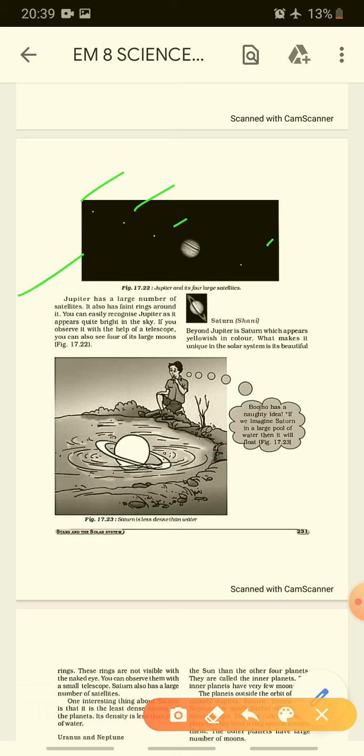Now, another planet we will be talking about is Saturn. Beyond Jupiter, Saturn is yellowish in color. We all know Mars is called a reddish planet, right? Because it appears slightly reddish, it is known as the red planet. Beyond Jupiter is Saturn, which appears yellowish in color. What makes it special in the solar system? Its beautiful rings.